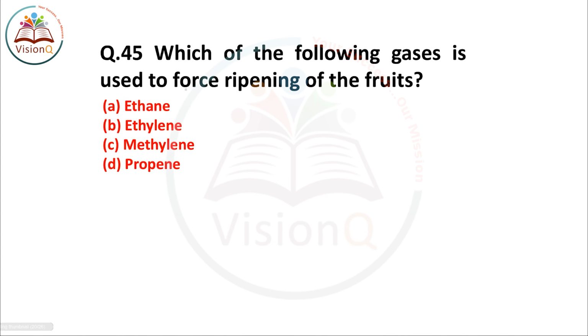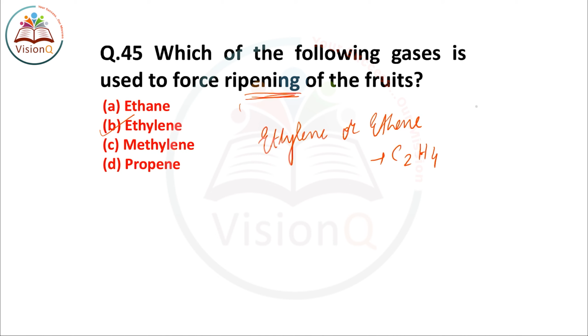So next is question number 45. Which of the following gases is used to force ripening of fruits? And the right answer of this question number 45 is option number B, ethylene. Now ethylene or ethene is a member of the alkenes whose formula is C2H4.